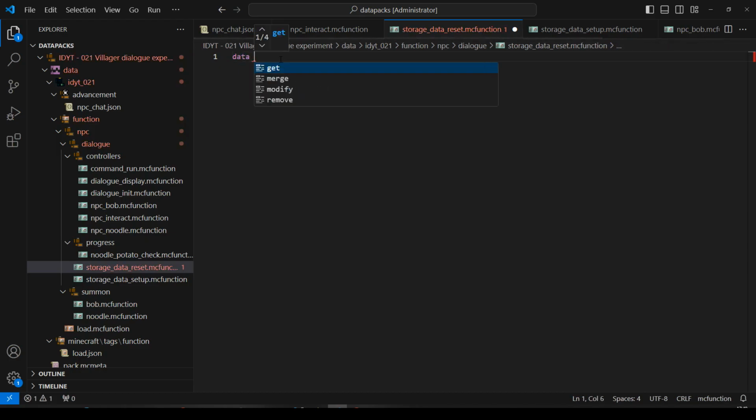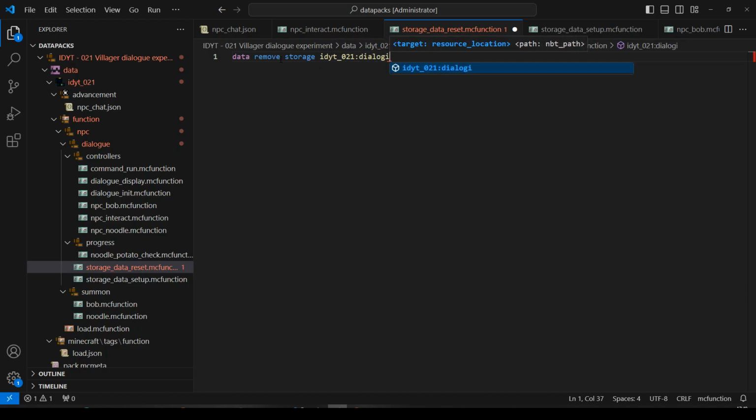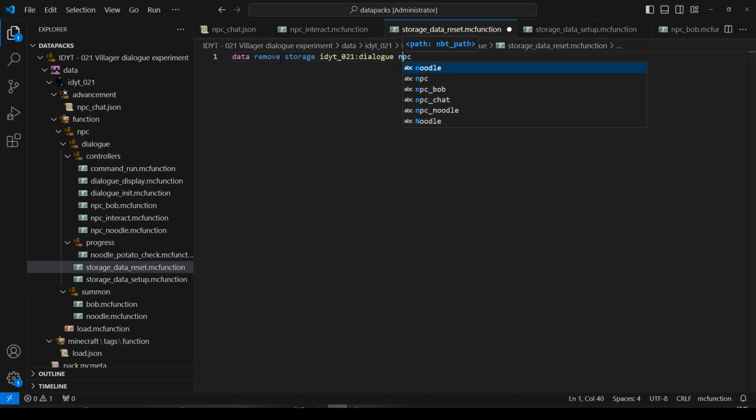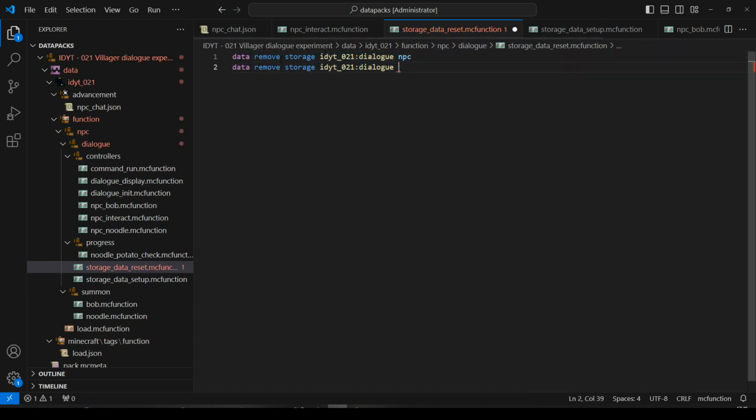So data, then we have remove from storage. We haven't got any storage made yet. For IDYT, it's episode 21. I'm going to call it dialogue. And inside dialogue, I'm going to have some data. What data? I'm going to have an NPC. I'm going to reset that. That's going to be temporary for storing the NPC's name.